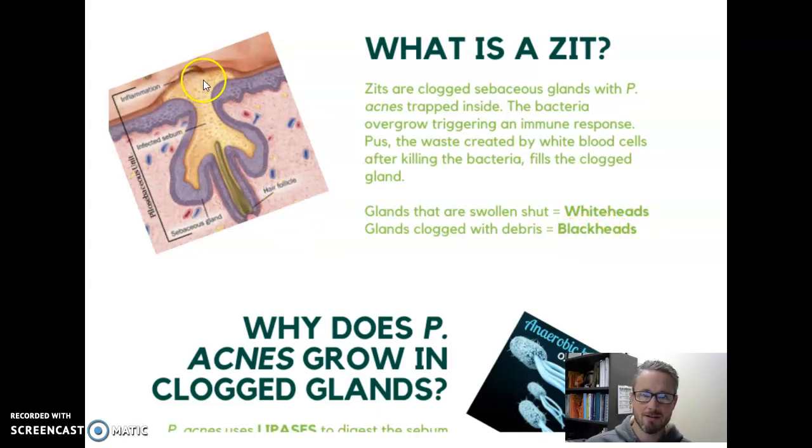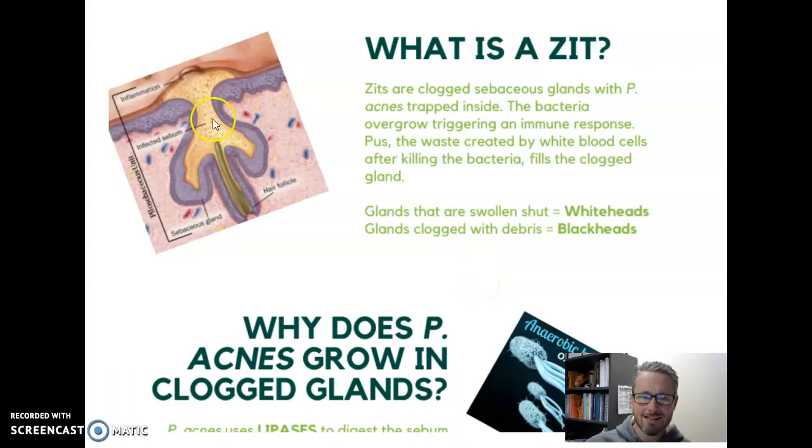It got trapped at the surface, and then that debris turns black because of its exposure to oxygen. Right, so the bacteria was already growing in the pore, it got clogged shut. The bacteria overgrew in this sebum that should seep out, but it's not seeping out because it's clogged. The bacteria overgrow, the immune response happens, we destroy those bacteria, but that creates pus, which is also trapped in this pore.